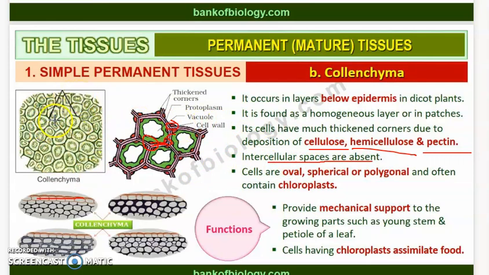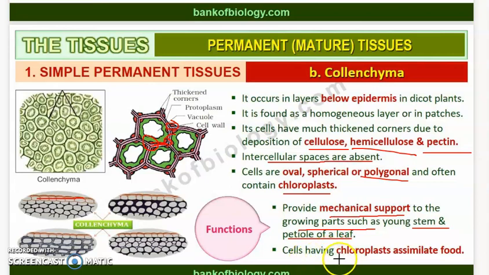You can see it here. There will not be any intercellular spaces. And how are these cells? These are oval, spherical or polygonal and often contain chloroplast. Okay, so these are the cells which will be oval, spherical or polygonal and they will contain the chloroplast. Okay, and the function of these collenchyma is that it provides mechanical support to the growing parts such as the young stem and petiole of a leaf. I told you they occur in patches, right? And they occur in patches to provide mechanical support to the growing parts, either parts of the young stem and petiole of a leaf.